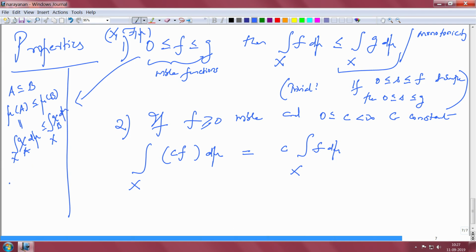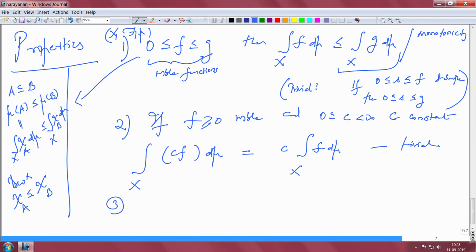Why is this true? Because chi A is less than or equal to chi B, because A is contained in B. So, that is simply the monotonicity property for indicator functions, which is true for all positive measurable functions, that is what we know. Okay. So, this is also trivial, I will leave it to you.